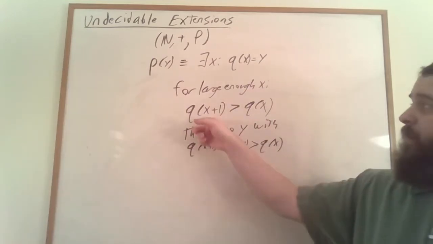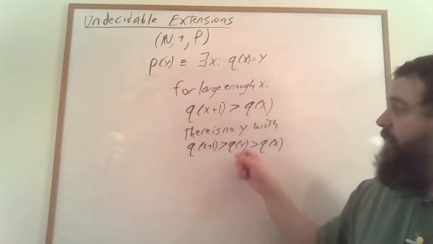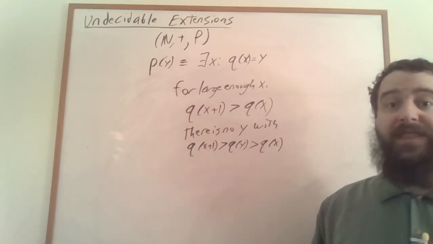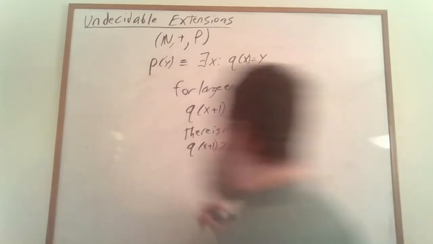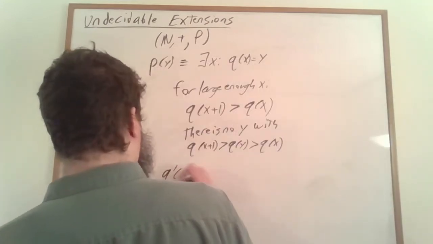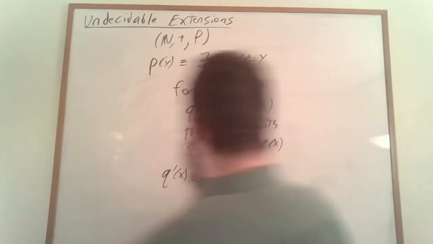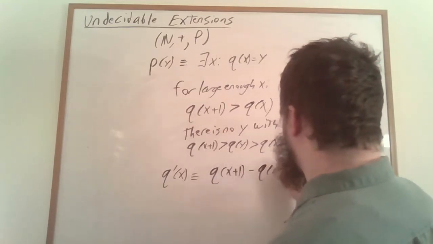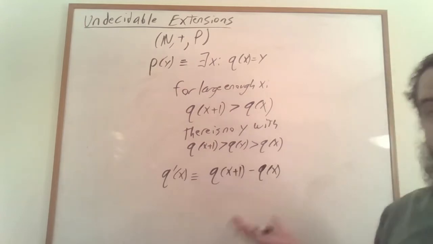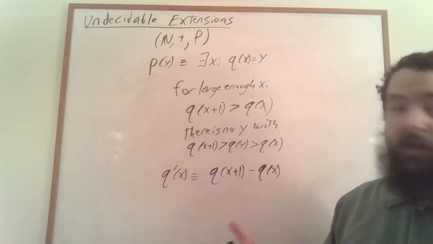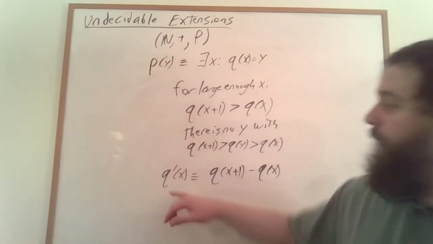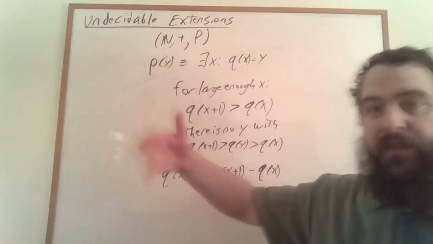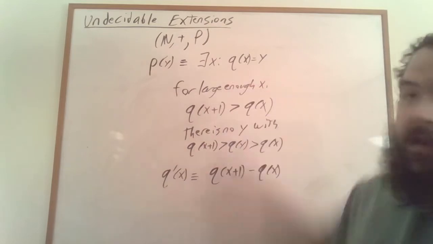q of x plus 1 is larger than q of x, and there's no element of the range that's in between the two. What this means is that if we define the polynomial q prime of x to be q of x plus 1 minus q of x, the discrete derivative of q, then in our logic we can recognize the range of this polynomial for sufficiently large x, for these large enough x.